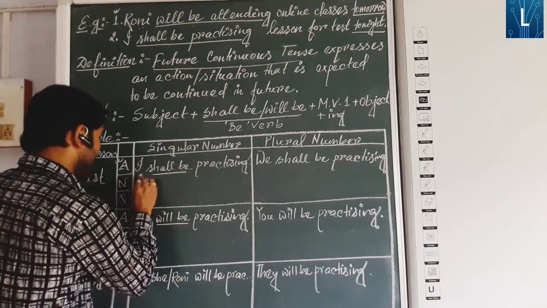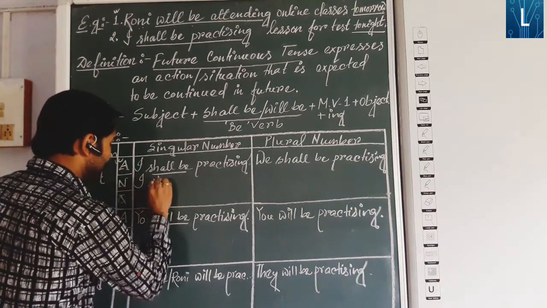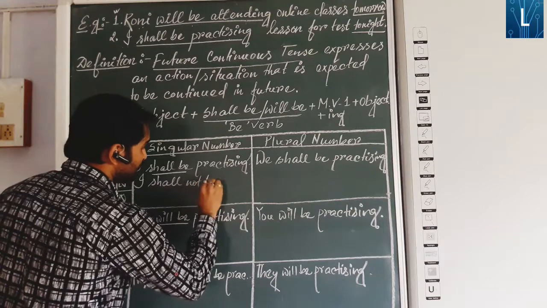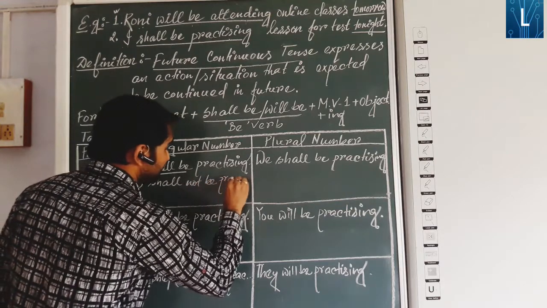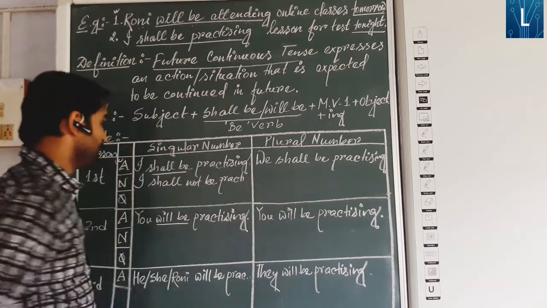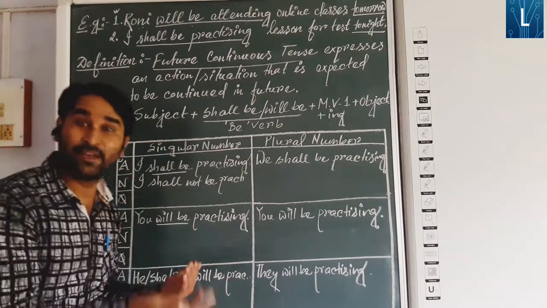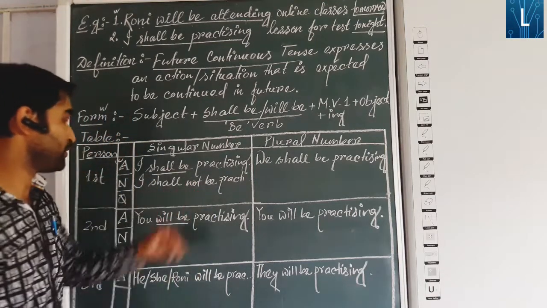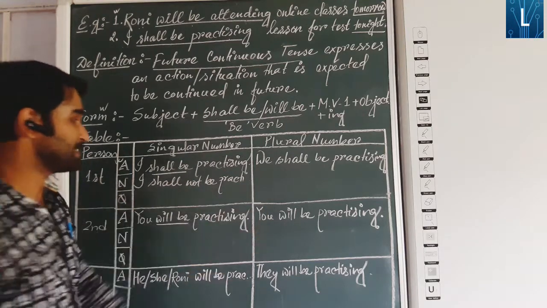A little change will be there: I shall not be practicing. Here shall be not is the wrong format; shall not be is the correct format.